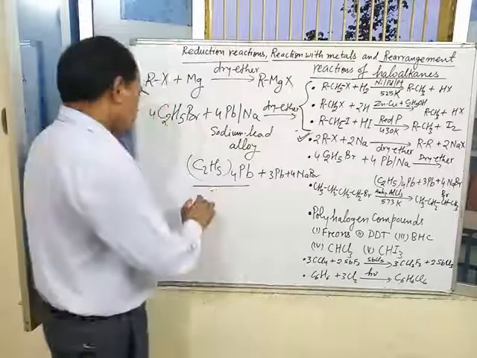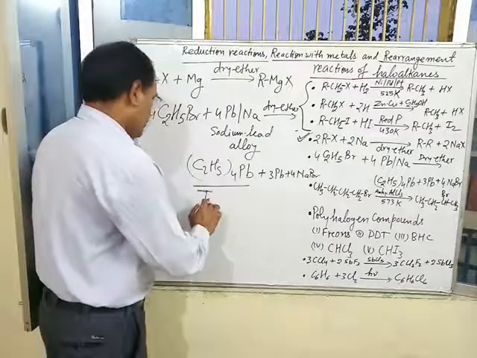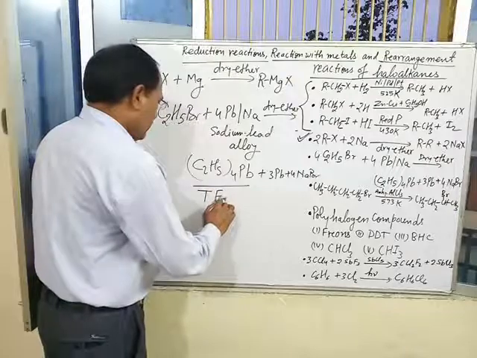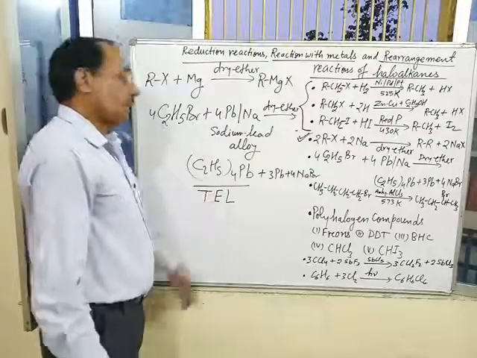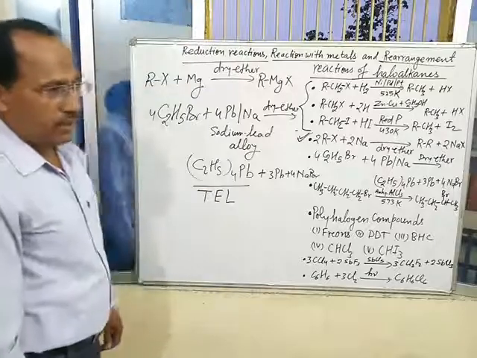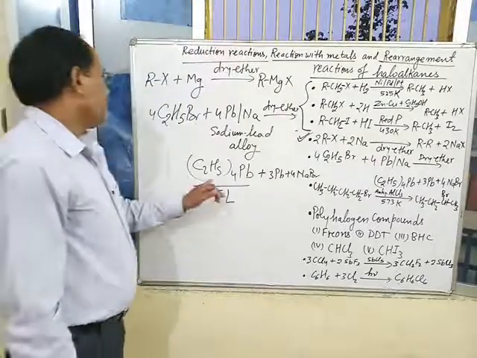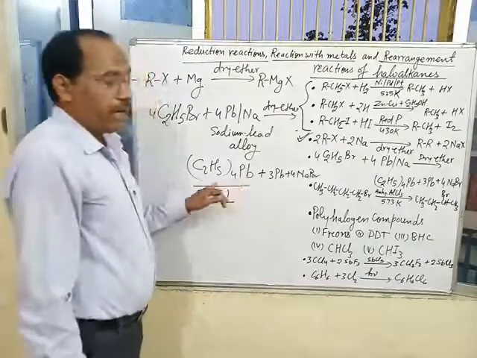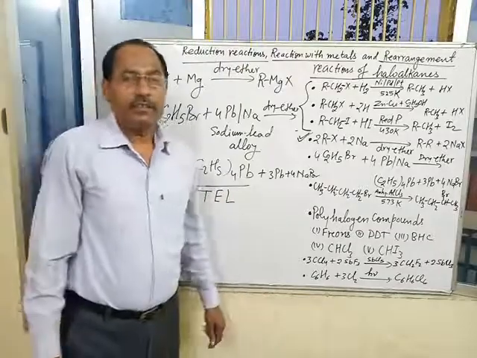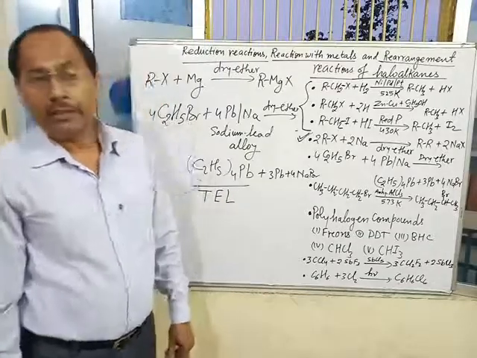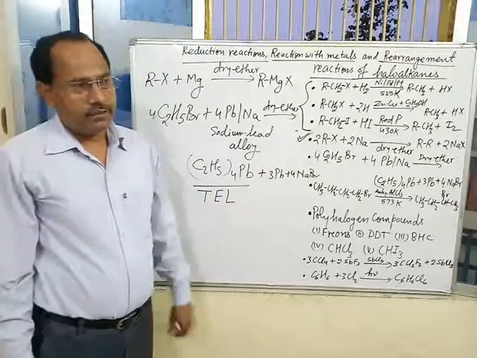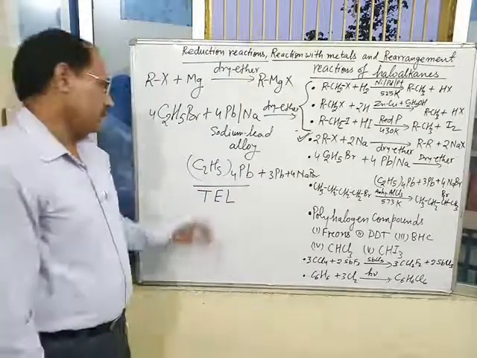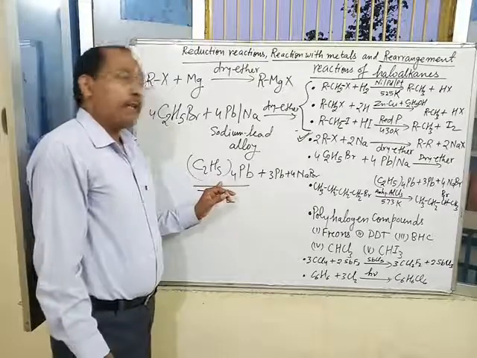This compound is known as tetraethyl lead. TEL. This is TEL, tetraethyl lead, and it is used as anti-knocking agent in petrol, means gasoline. This is a very, very important organometallic compound.